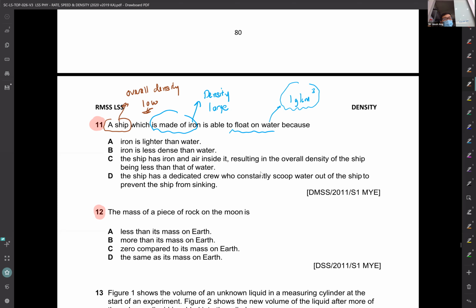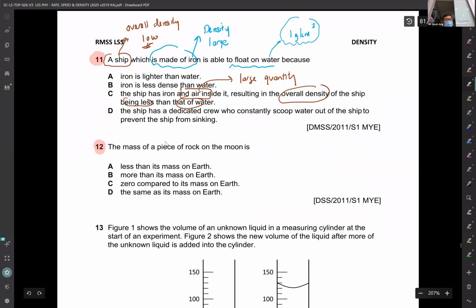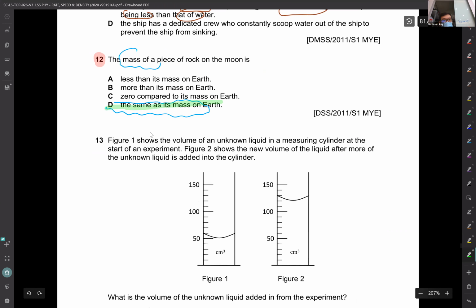So when you consider the overall density, you find that the overall density is going to be less than that of water. It's because of the air. The air is in large quantity. I think you need to know there's a lot of air inside. Okay, I give you time to copy this. I pause the recording. A piece of rock, the mass of a piece of rock is going to be the same as on Earth. Like I said earlier on, the mass doesn't change. Okay, I don't think this should be difficult to you now.